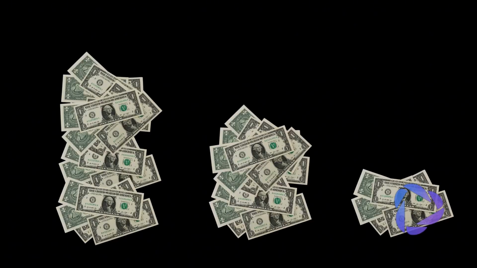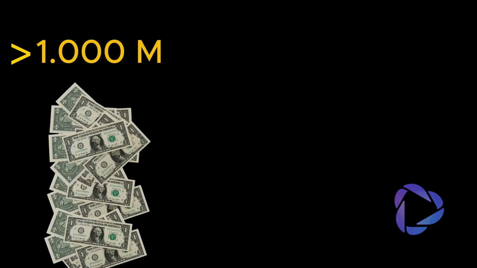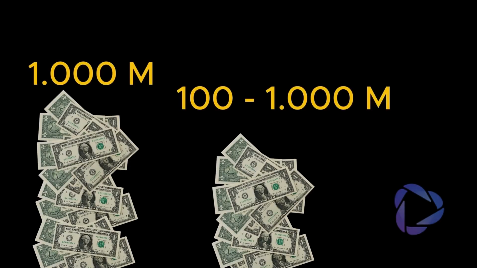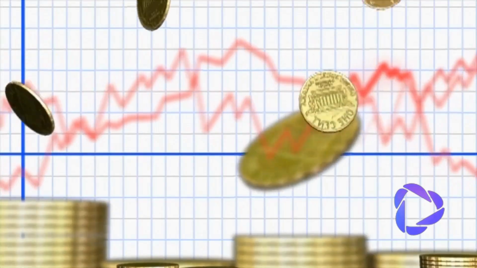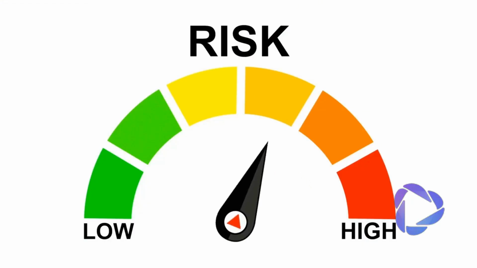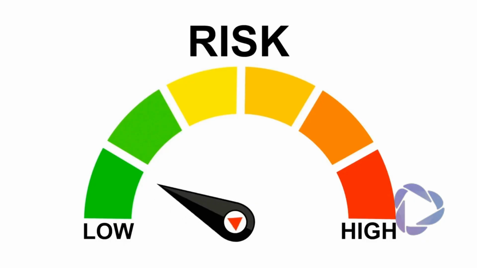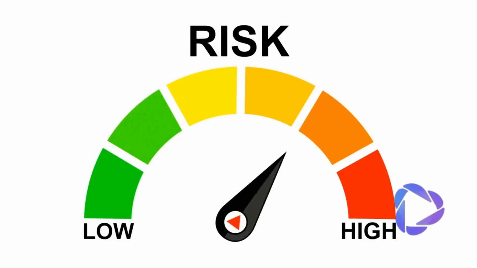But for that, it is necessary to know what large, medium, and small capitalization are. Large capitalization is understood to be amounts exceeding 1 billion. These cryptocurrencies have greater stability and recognition, and they are usually market leaders. Mid-cap is understood to be amounts greater than 100 million, but less than 1 billion. These cryptocurrencies have greater growth potential and lower risk than smaller ones. They can be good options for diversification. Small capitalization is understood to be amounts below 100 million. These cryptocurrencies have a higher risk but significant growth potential.